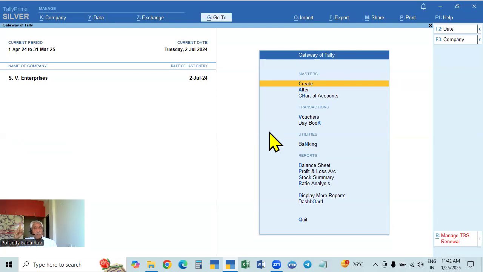In the case of backup, from the original path you transfer to the data path. Backup path is on the left side, original path is on the right side. When you are taking back, the original path is on the left side, the backup path is on the right side. From the right side path to the left side path, we are transferring. So this is about the backup and restore.